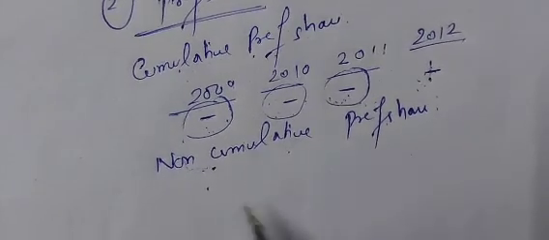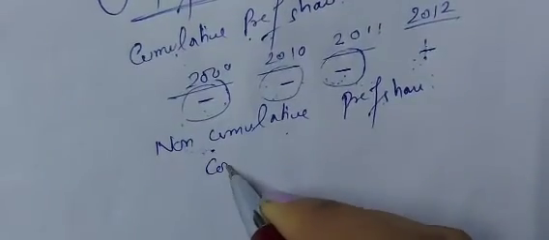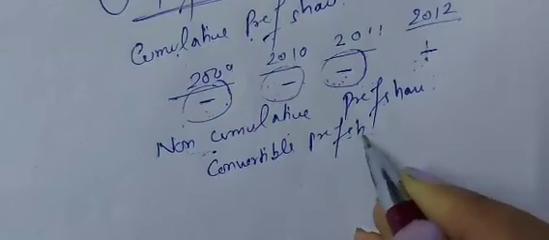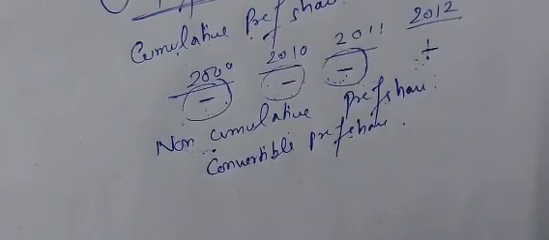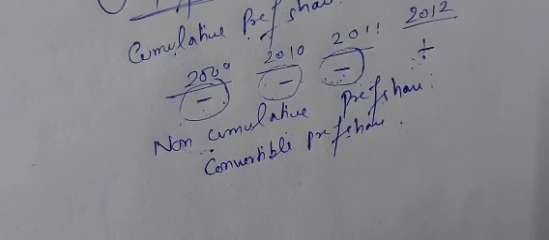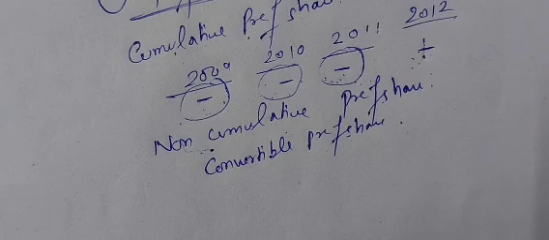Right? Next, we can talk about convertible preference shares. If a question comes asking you to write about the instruments of the capital market, then you have to make the answer a bit lengthy. You can include all this, and these are easy points, very easy to remember. If you write even one line about what is cumulative preference share and what is non-cumulative, I guess it will be a good answer.